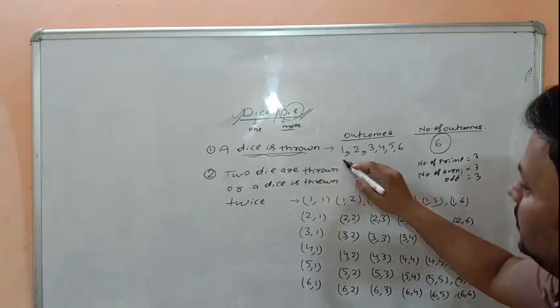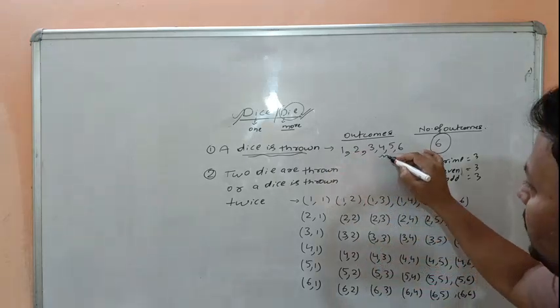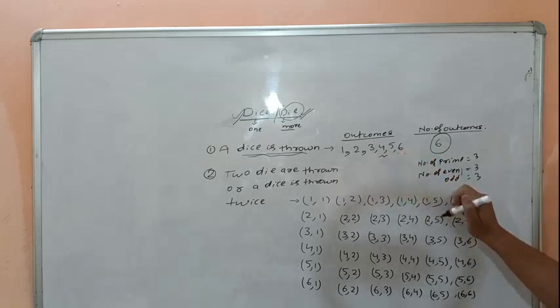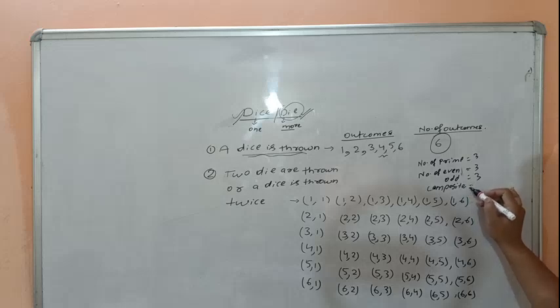Then composite. 1 is neither prime nor composite. The first composite is 4 and the second composite is 6. That means composite, how many composite outcomes? The composite ones are only 2, 4 and 6.